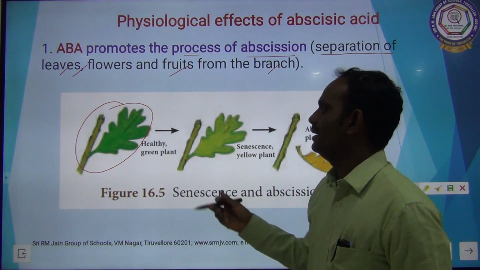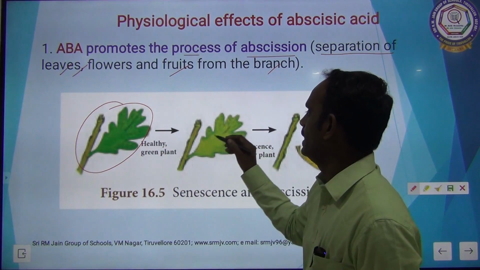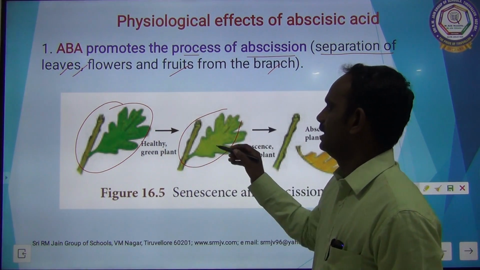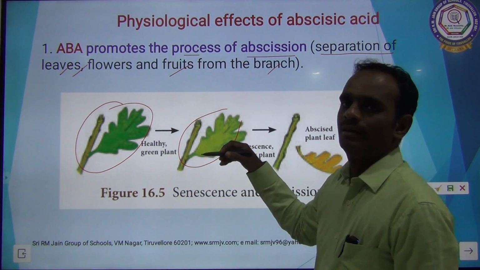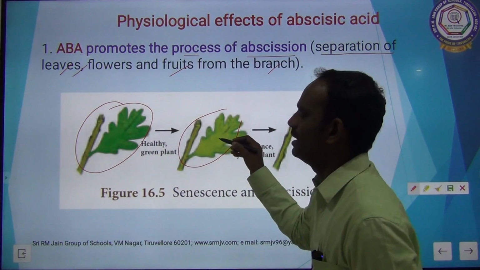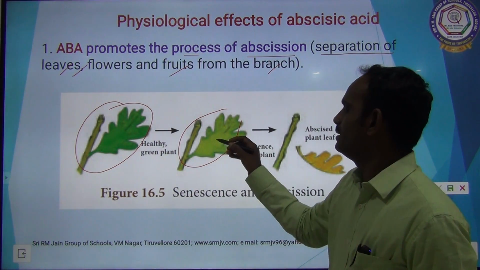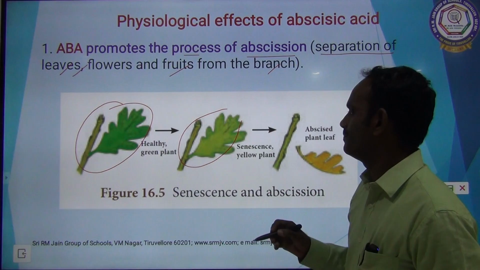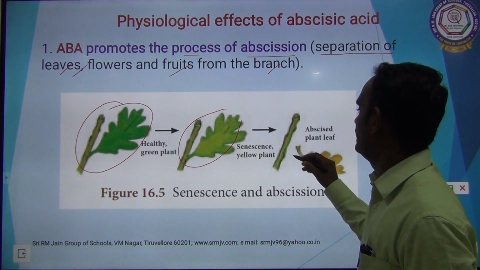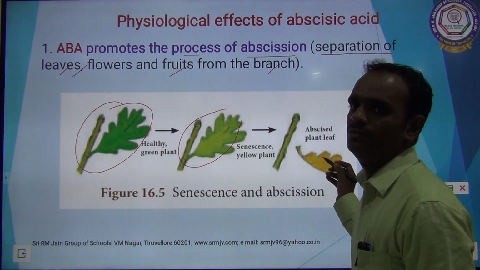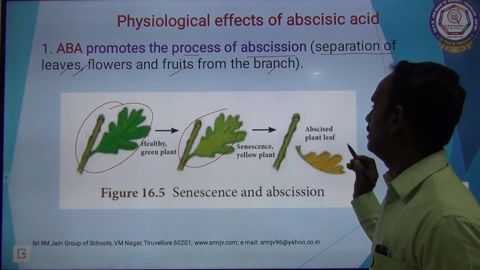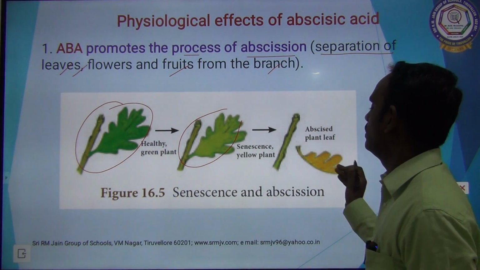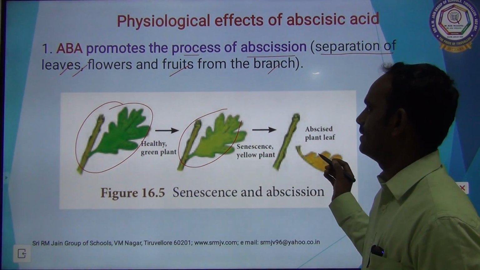After a period of time, the healthy leaf becomes somewhat old. The green color changes into light green, light yellow. After a period of time, it becomes dark yellow. There is no green at all.